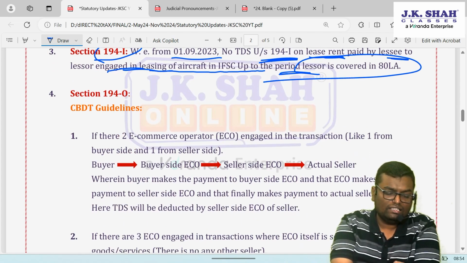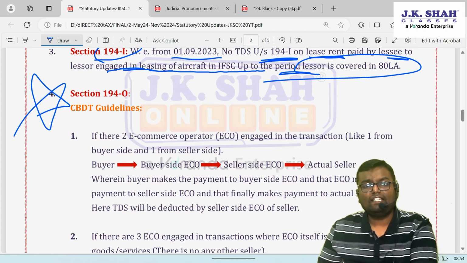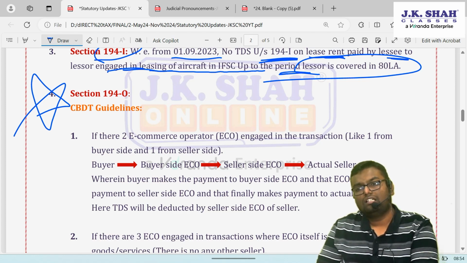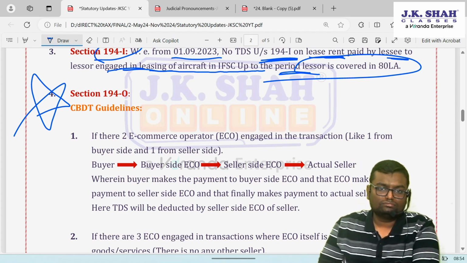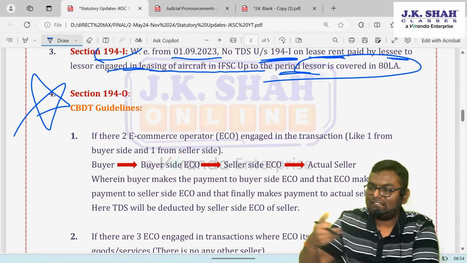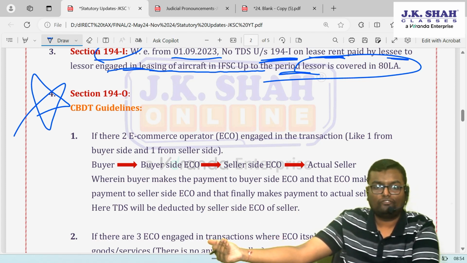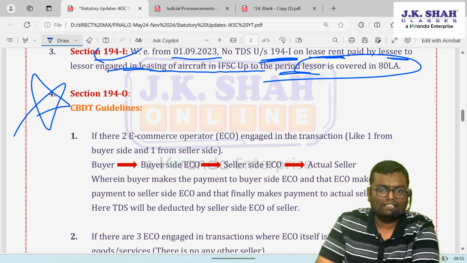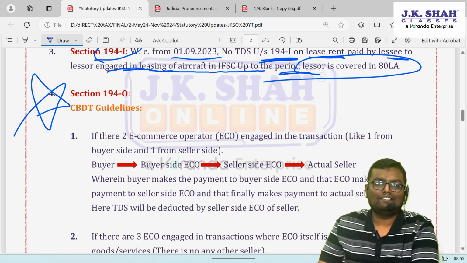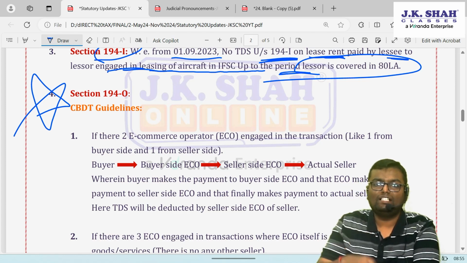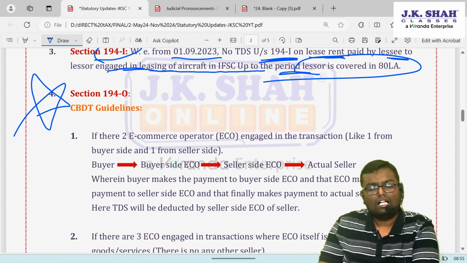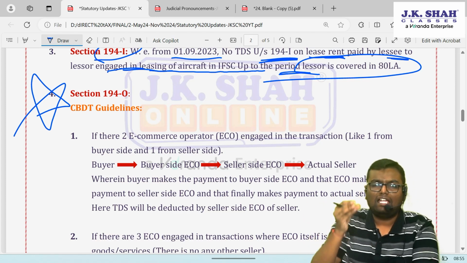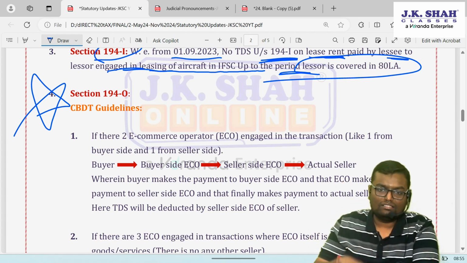Very important is 194O. TDS by e-commerce operator of e-commerce participant. Now if you are an e-commerce operator and an e-commerce participant has supplied the goods or services from your platform and receiving the consideration either by e-commerce operator or from the customer directly, on that gross consideration, e-commerce operator is supposed to deduct TDS at 1% under section 194O. This section overrides every other section except 194S. It overrides every other section.